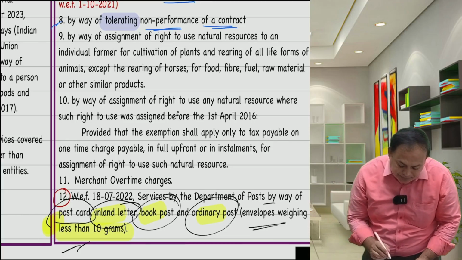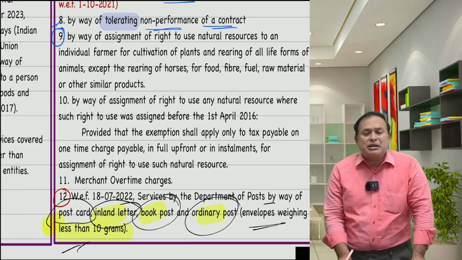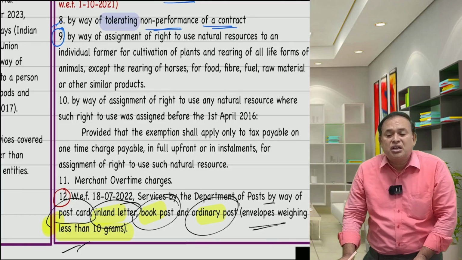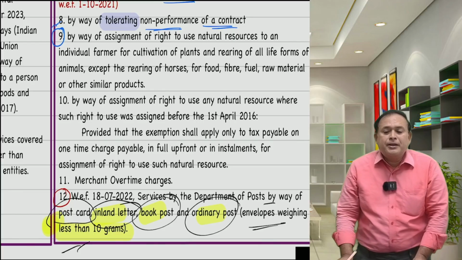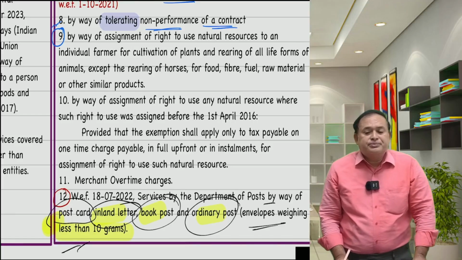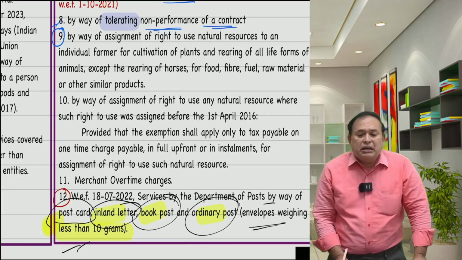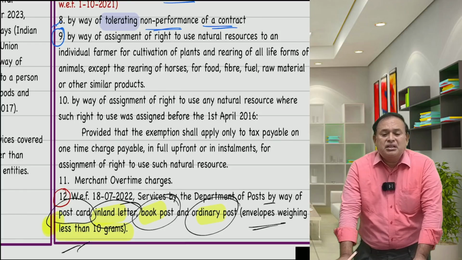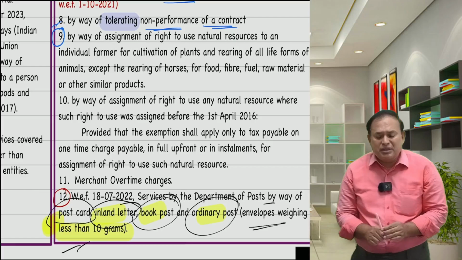Further referring here, services supplied by government or local authority by way of assignment of right to use natural resources to an individual farmer for cultivation of plants and rearing of all life forms of animals except rearing of horses, for food, fiber, fuel or raw material or other similar product.